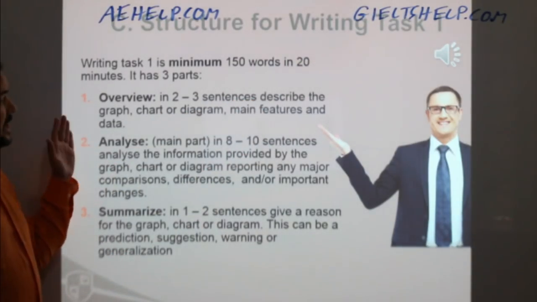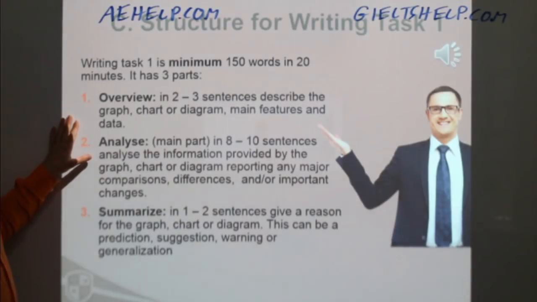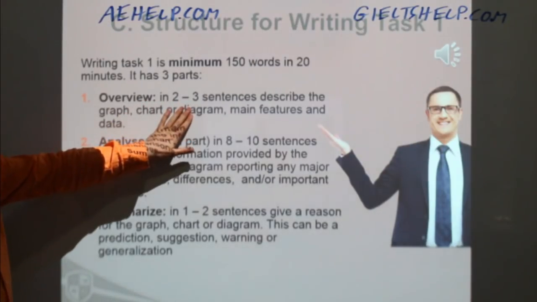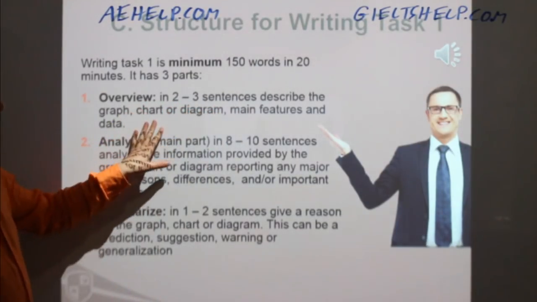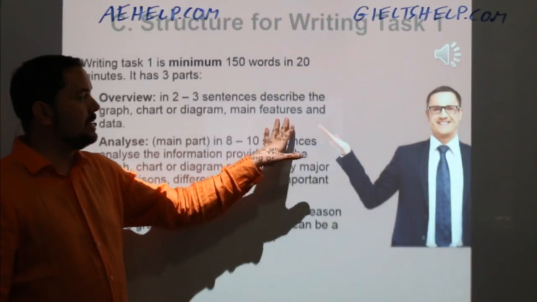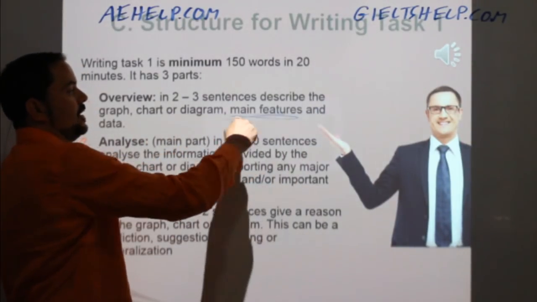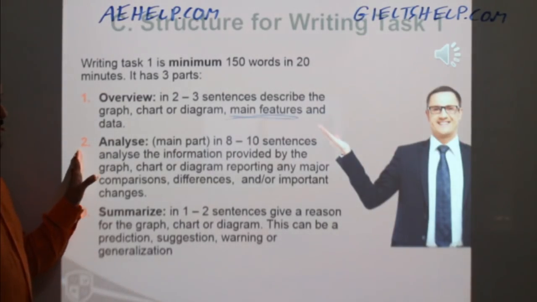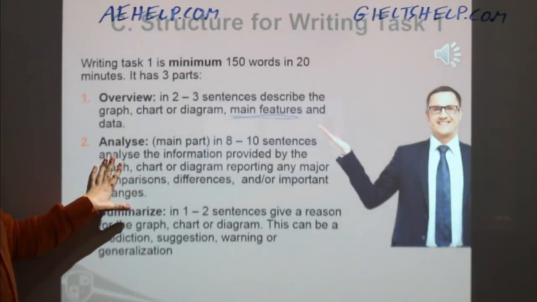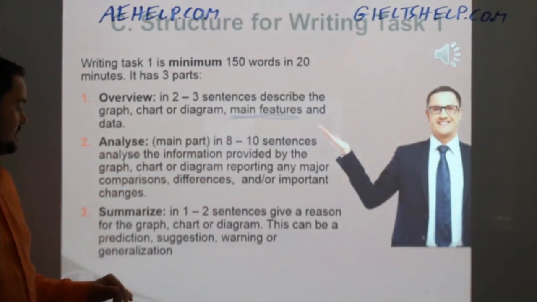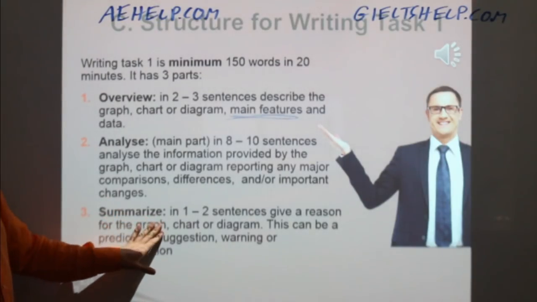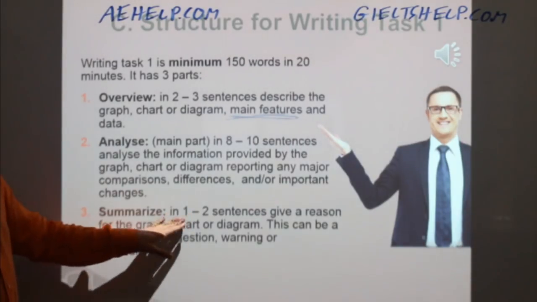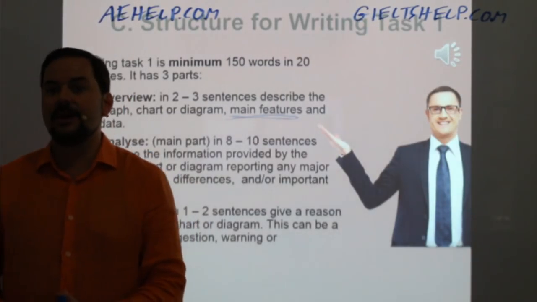Okay, so again, the structure of task 1, to get a good score, have an overview. That should be about 2-3 sentences. It describes the graph or the chart that you're looking at and the main features of the data, okay? Don't forget that part. That's important. Then for part 2, you have to analyze the graph or the table. We'll look at some examples in a second. It's 8 to 10 sentences there. And then finally, you summarize the key information that can be learned from the table or the diagram or the graph. And that's 1 to 2 sentences there, okay?